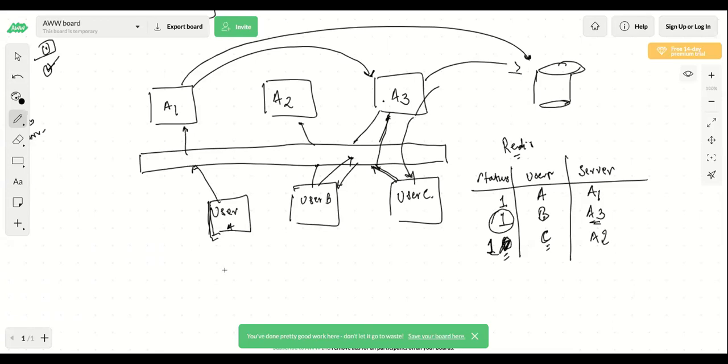Now what can happen is user A won't know whether user C has seen the message or not if they are offline. Correct? So again, you can maintain the status in the database and check if this status is changed to delivered or seen by user C, and accordingly you can deliver a message to the user. But I hope you got a high level idea of how you can maintain these mappings.